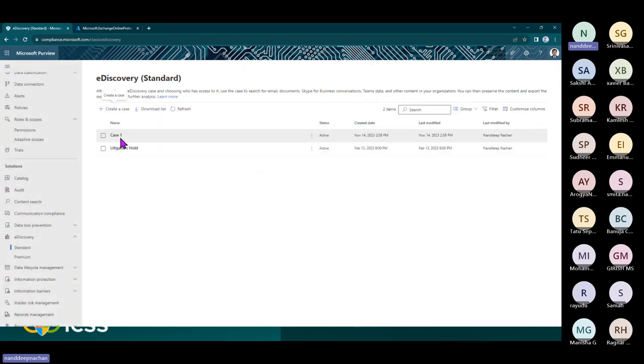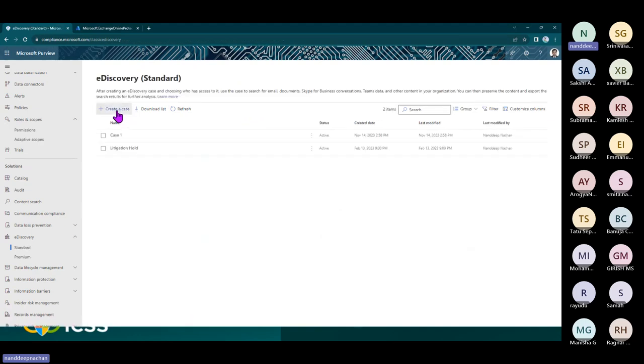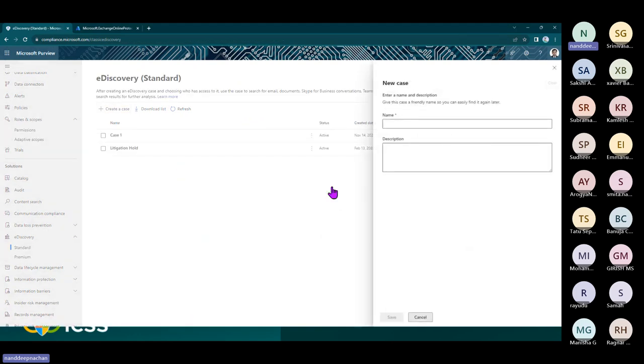You can name it, or maybe I will just open one of the cases which already exists. Oh, probably I won't be able to do that. Okay, so once you do that, the next thing is... or maybe let me go ahead and create a new one. It should not take much time. So let me just make it case 3. I will just click on save.